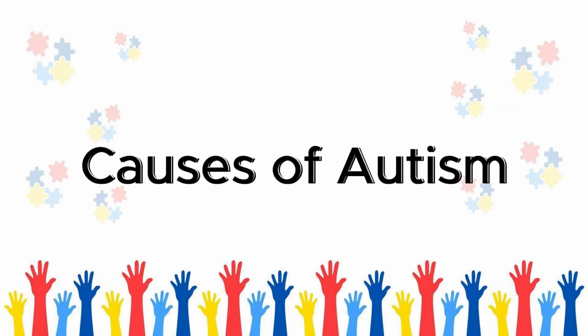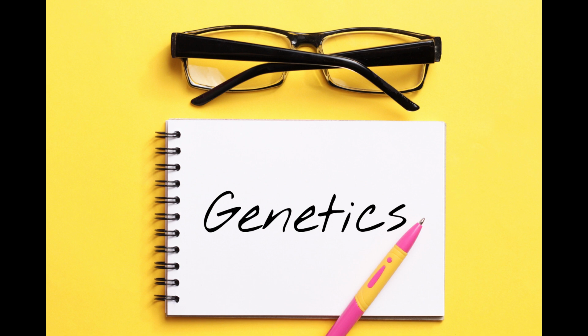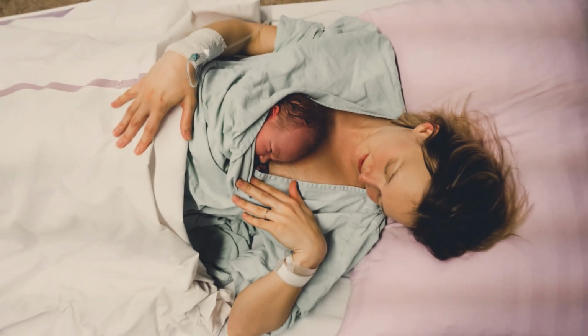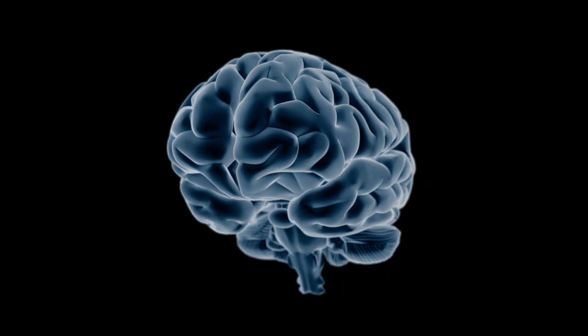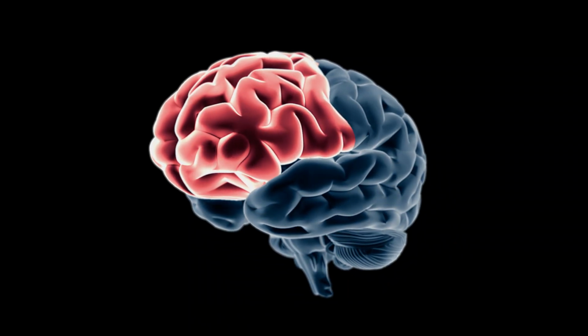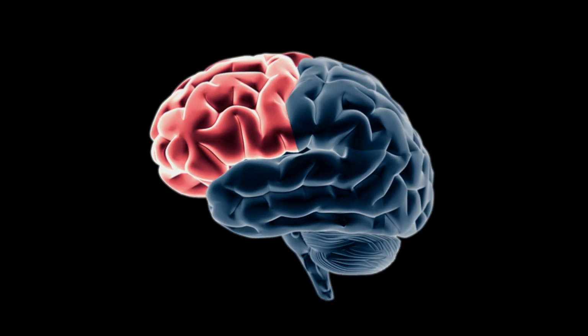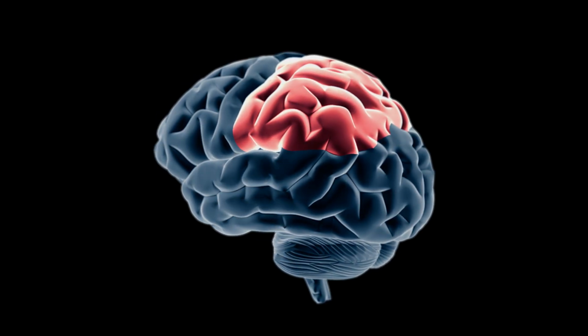Causes of autism. Genetic factors. Autism tends to run in families. Environmental triggers. Factors like premature birth or parental age might play a role. Brain differences. Research shows differences in brain structure and function in autistic individuals.